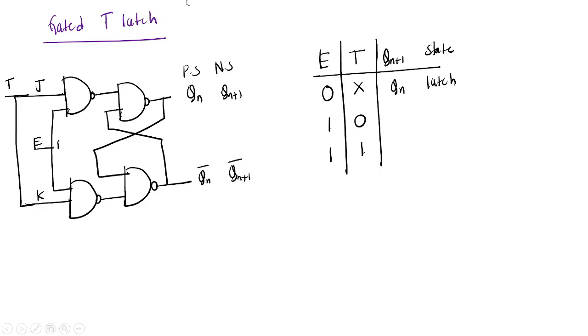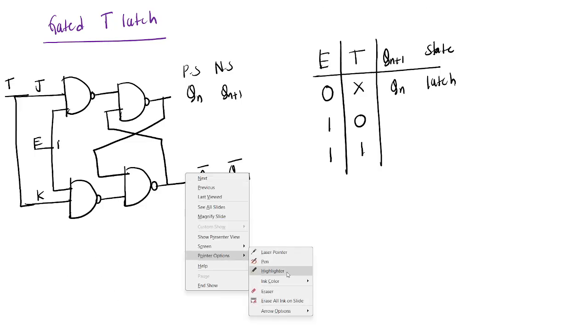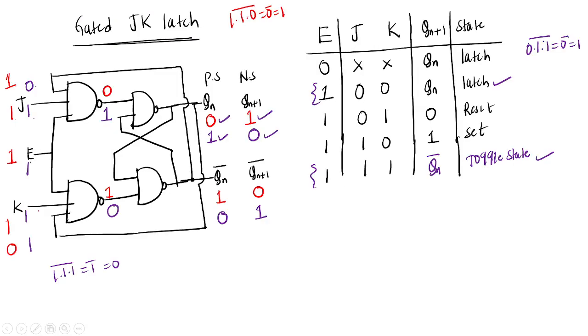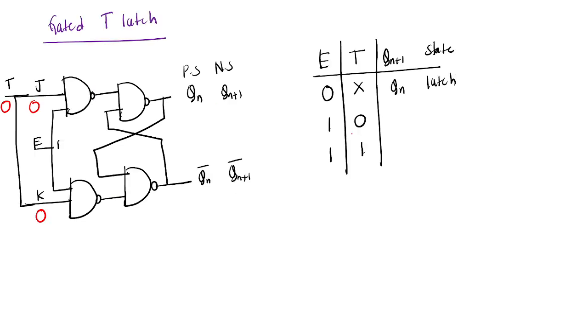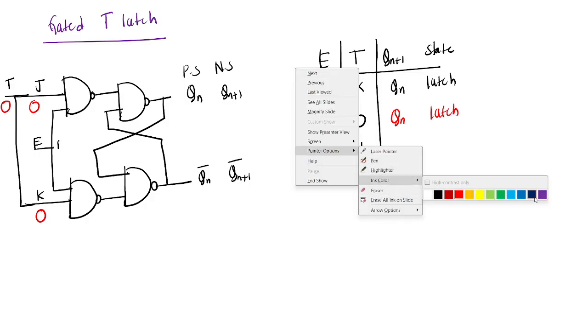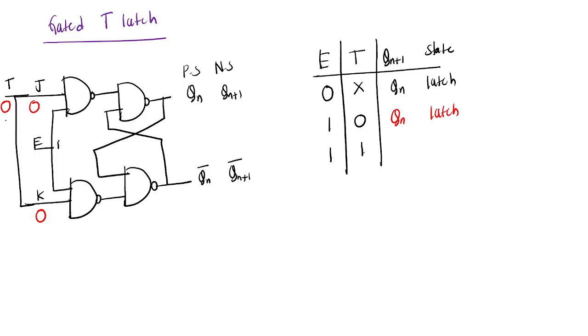When T equals 0, J equals 0, K equals 0. What is that state? Latch state. So this is Qn and this is the latch state. When T equals 1, J equals 1, K equals 1.